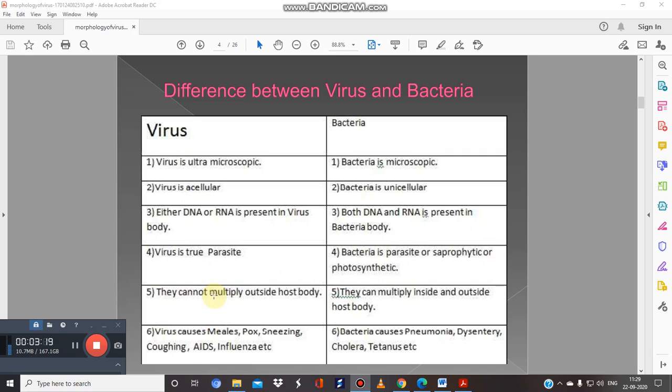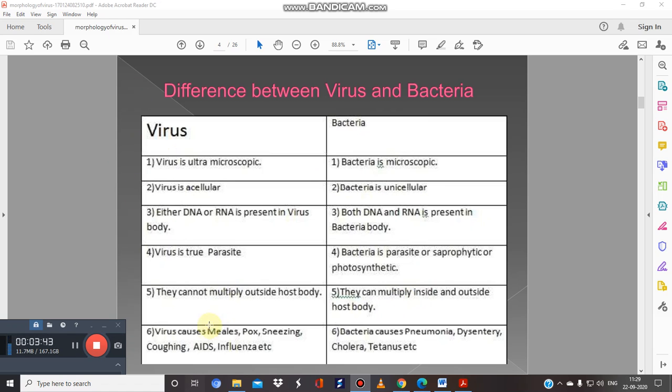Viruses cannot multiply outside the host body. When we talk about the virus, it is a general term that when present outside the host it is inactive, but when it enters the host it becomes active and starts multiplication. So what about bacteria? Bacteria can multiply inside and outside the host body, or without a host body also.